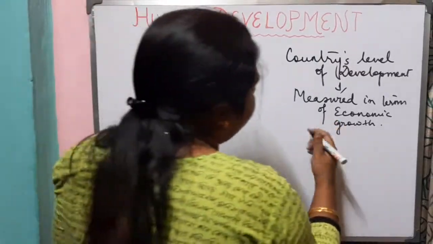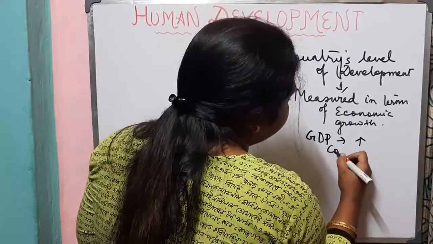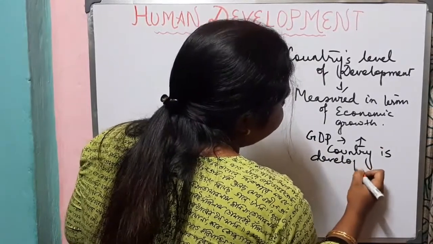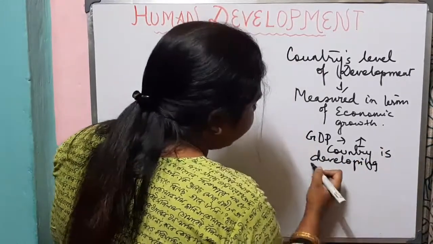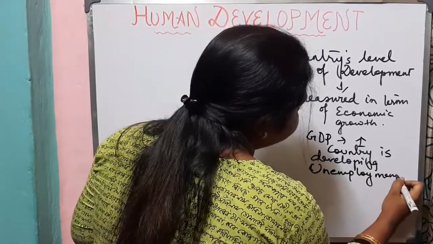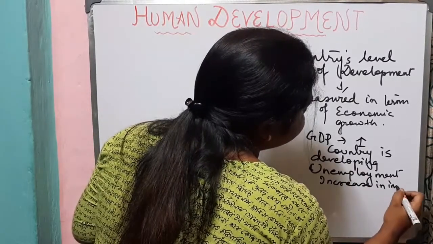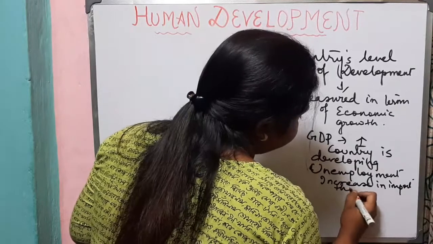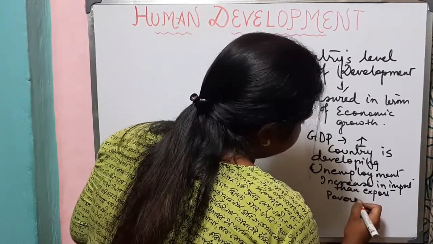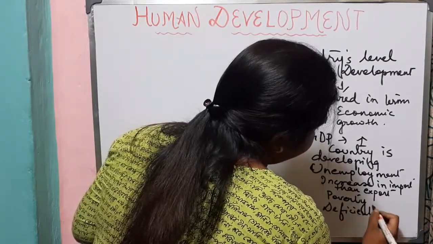Like we say that our GDP is increasing, so as our GDP is increasing, our country is developing. But in real sense, if we will see that in our country we have unemployment which is increasing, there is increase in import than export, poverty, deficient budget.